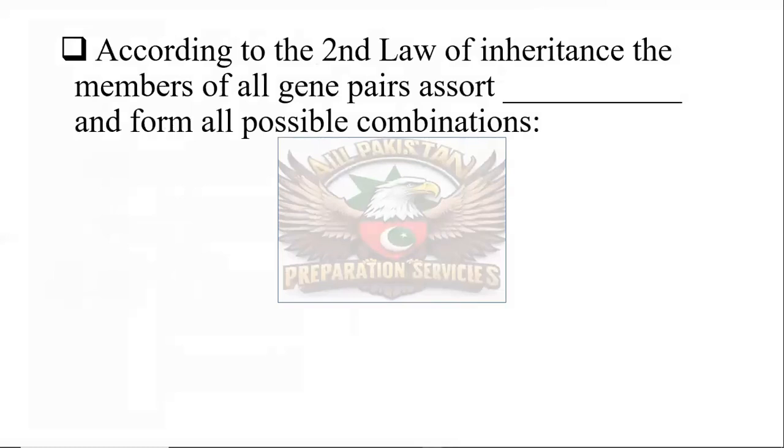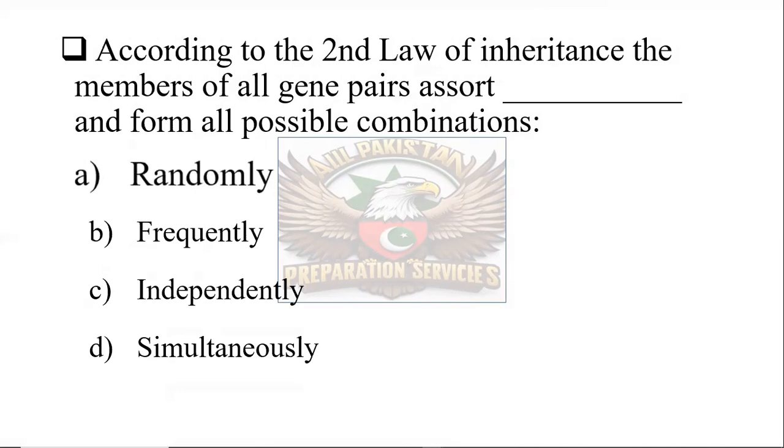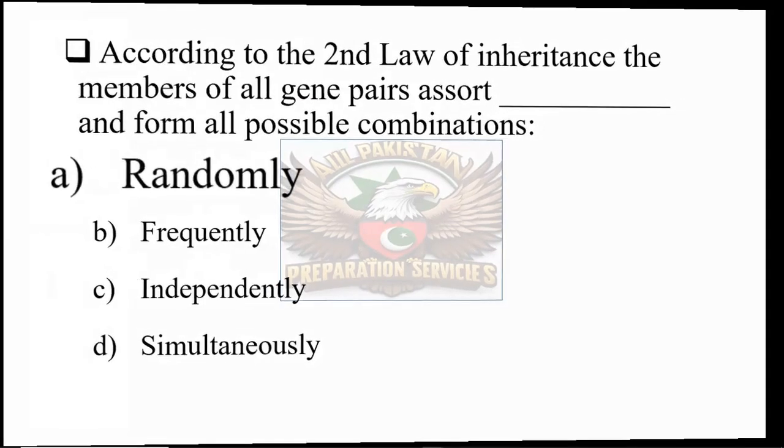According to the second law of inheritance, members of all gene pairs assort dash and form all possible combinations: assort randomly, assort frequently, assort independently, or assort simultaneously. And the correct one is assort randomly.